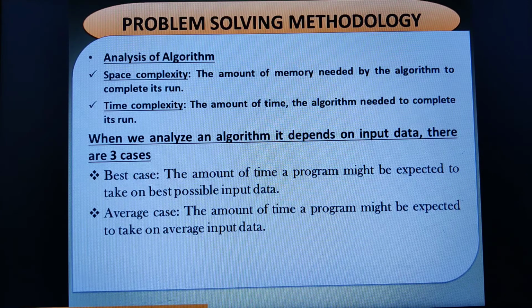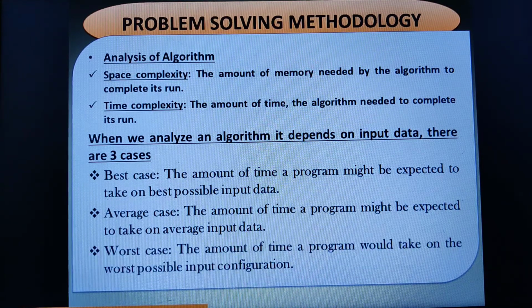Then what would be the worst case? The worst case is nothing but the amount of time the program would take to read the worst possible input configuration. If you are giving more input data, then we call it a worst case. So depending upon these 3 cases, our analysis of algorithm depends upon the input data. Very important definitions, that is the space complexity and the time complexity.